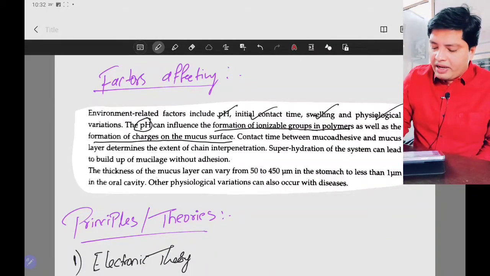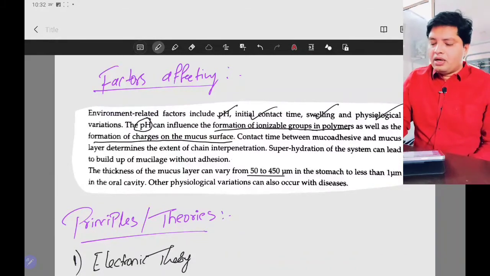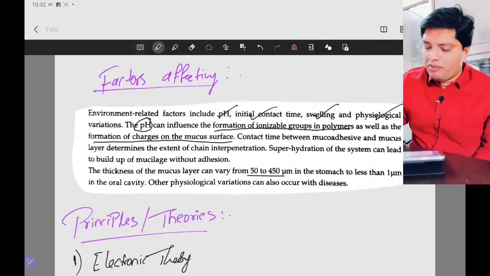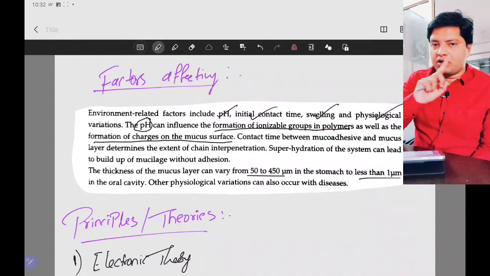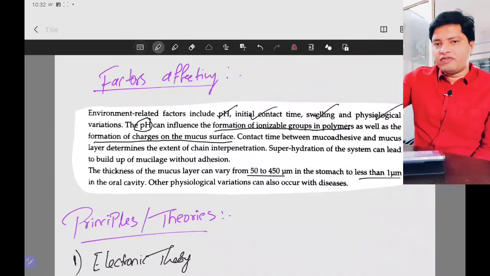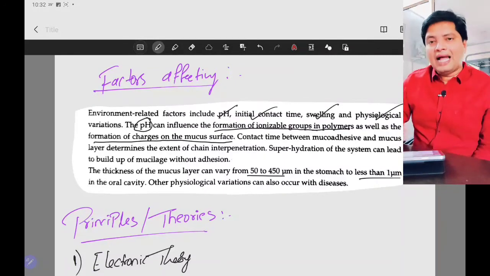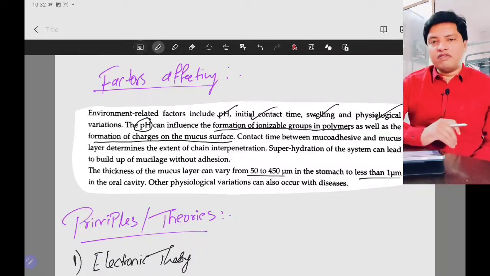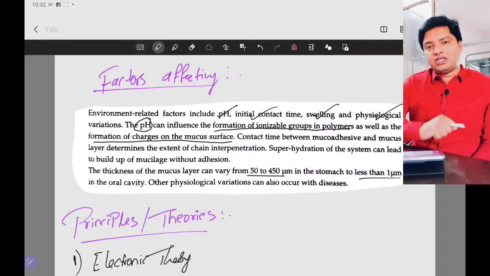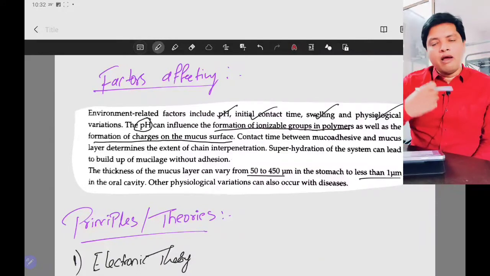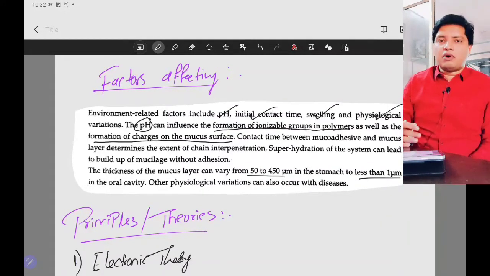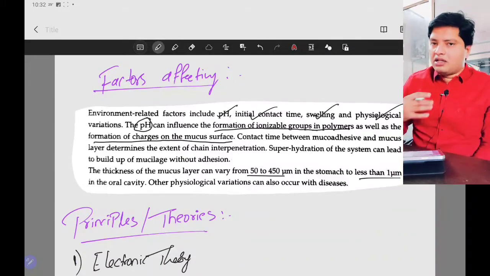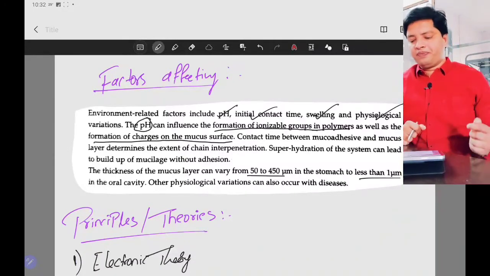Next, the thickness of the mucus layer can vary from 50 to 450 micrometer in the stomach to less than 1 micrometer in the oral cavity. In the oral cavity, the thickness of the mucus layer is 1 micrometer; in the stomach it is 50 to 450 micrometer. This thickness will also influence adhesion. The thicker the mucus layer, the more readily it provides glycoprotein chains for interaction with the polymer, and there will be more bioadhesion.